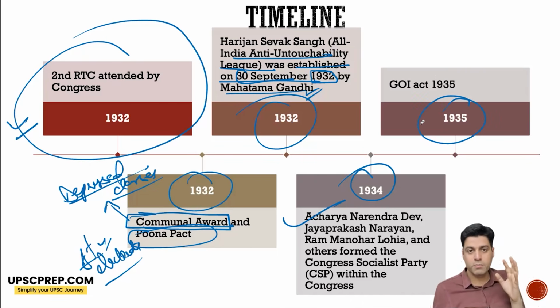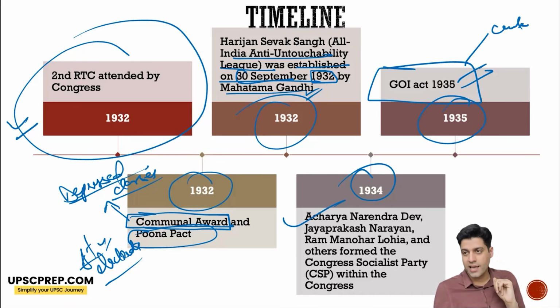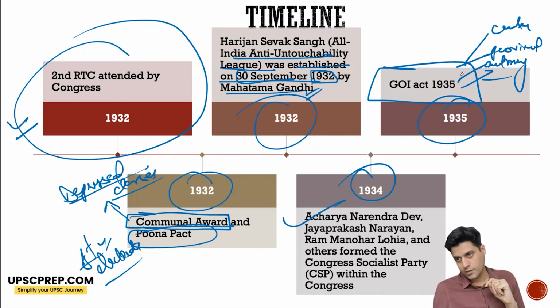Now, very, very important: based on the Simon Commission reports and recommendations, the Lothian Committee report, the white paper, and the roundtable conferences, the Government of India Act of 1935 was passed. Now, dyarchy came into the center, and dyarchy in provinces was replaced by provincial autonomy.